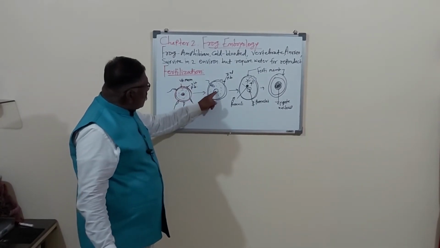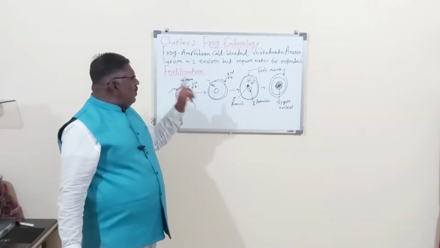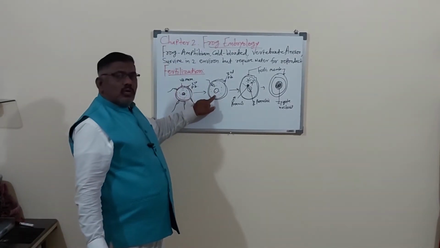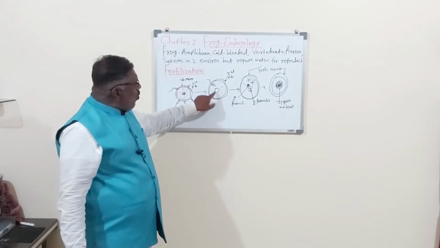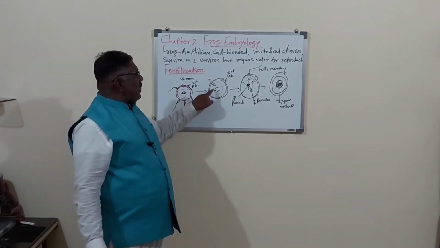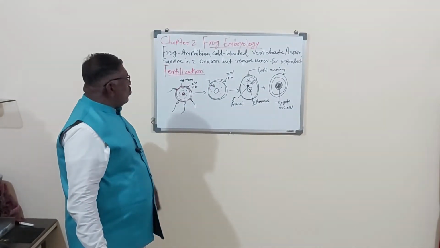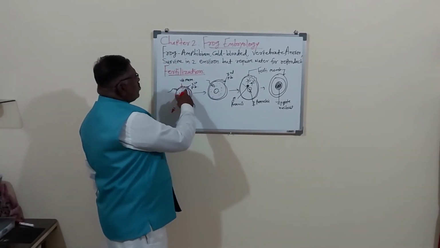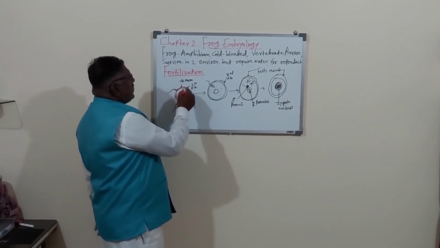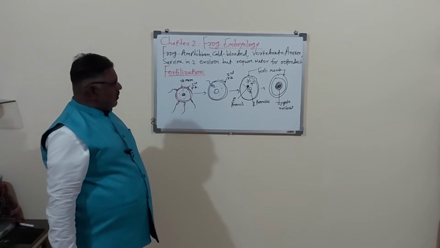Now this is the nucleus of the ova, that is the nucleus of the female cell, and this is the nucleus of the sperm, the nucleus of the male cell. Here you will observe that the first polar body is here, and the second polar body is also developed.